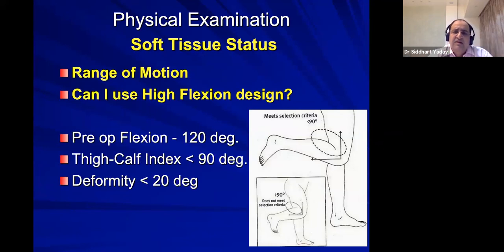Also, obese patients whose thigh and calf index is less than 90 degrees are not suitable. If any fixed flexion deformity, varus or valgus, is more than 20 degrees, then high flexion is difficult to use.